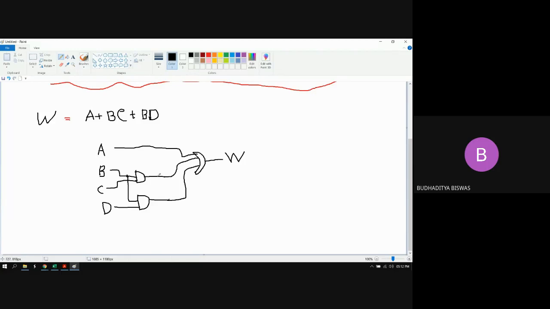This is only for W. This is not the complete logic circuit. This is the sample logic circuit only for the W. I am just showing you the procedure of how to draw the logic circuit from the logic expression.